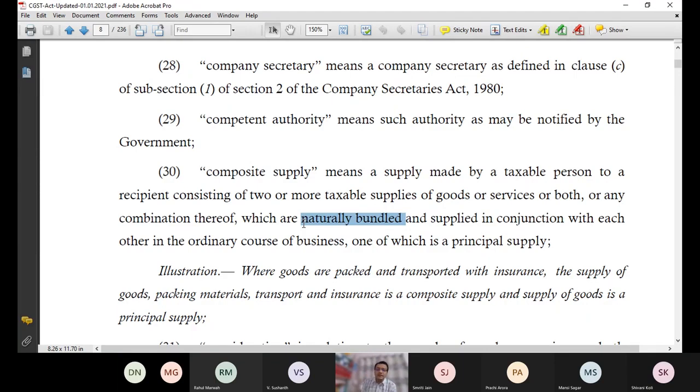So these are not defined in the Act. The Act doesn't define naturally bundled, and what is naturally bundled depends on case to case. You have to apply your mind and think which are naturally bundled supplies. The Act has given an example also. And when any supply is naturally bundled, so this is the first point, that a composite supply is where a supply is naturally bundled. And one thing is sure, that a single supply cannot be composite. There must be two or more than two goods or services.